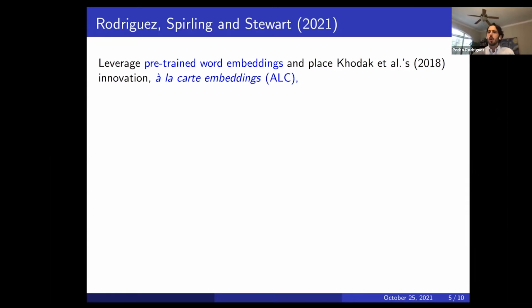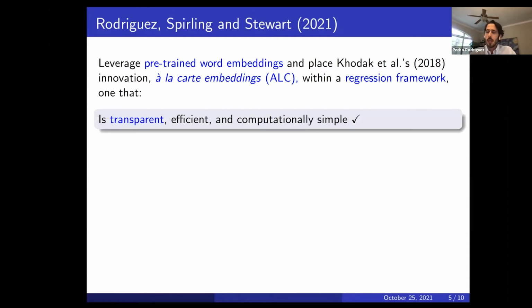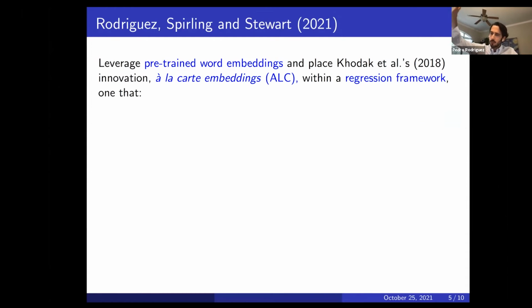And so what we do in this work is we take that innovation, again, leveraging pre-trained embeddings, and insert it into a regression framework that allows you to run those types of regressions that I was just mentioning, where essentially you have a numeric representation of the term or text that you're interested in, and you can regress it on a set of covariates to understand how the meaning or the usage of that term varies as a function of those covariates.